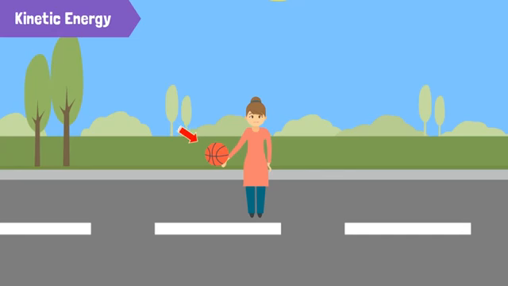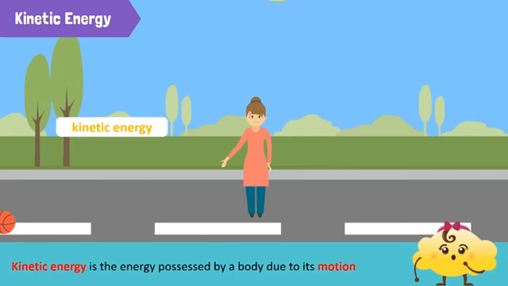Imagine you have a ball which you throw upwards. As the ball travels upwards, we say that it has kinetic energy. Kinetic energy is a form of energy possessed by a body due to its motion. Therefore, anything that moves has kinetic energy,